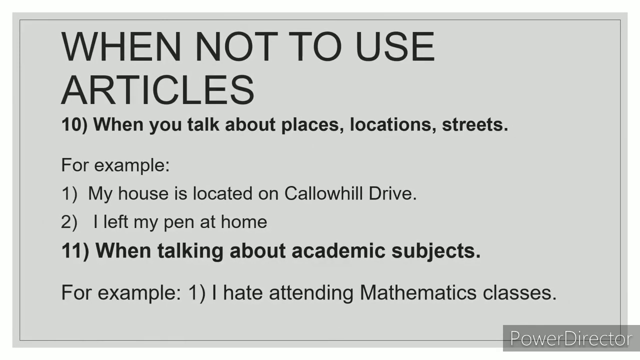When you talk about places, locations or streets, for example, my house is located on Callow Hill Drive. You cannot include any article before Callow Hill Drive. Why? Because it's the name of a place, it's the name of a location, it's a street. Second example, I left my pen at home. There won't be any articles in this also, because it indicates a place or a location. Home is a location, so you cannot write I left my pen at the home, or at a home, or at an home.